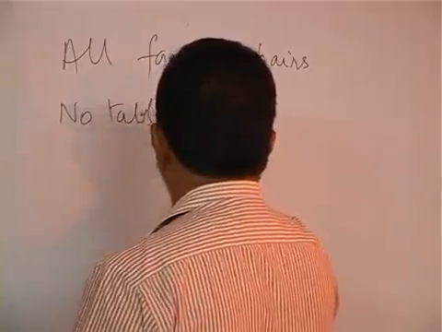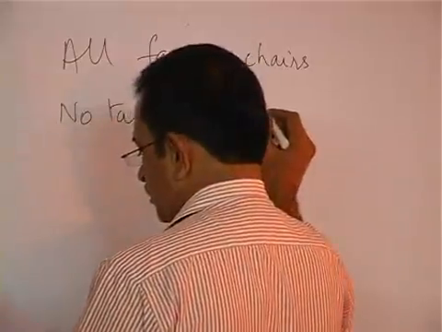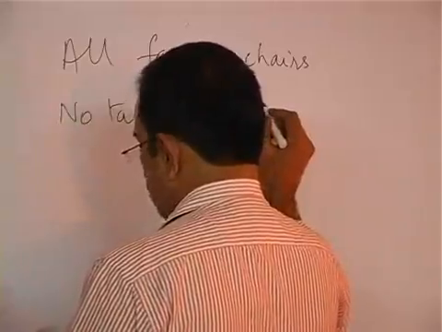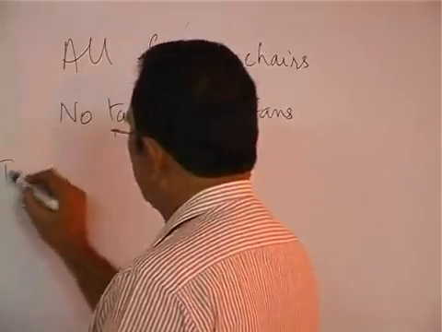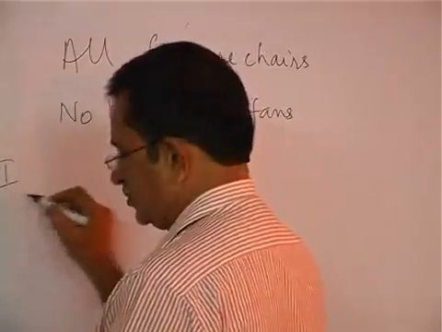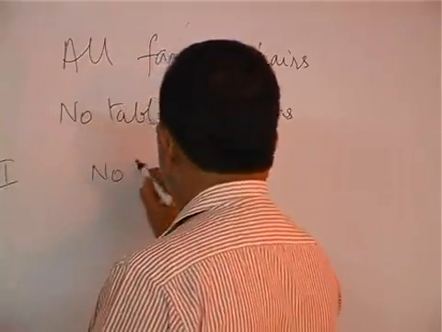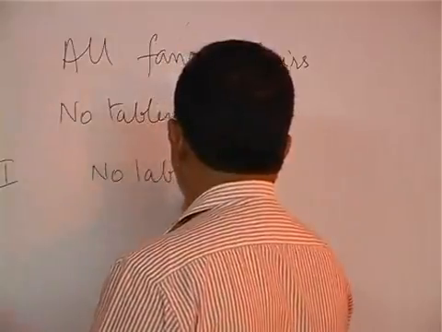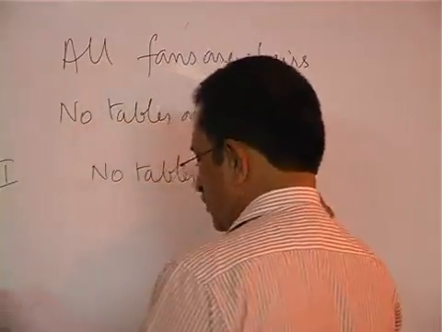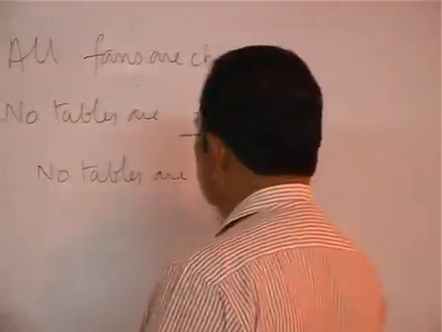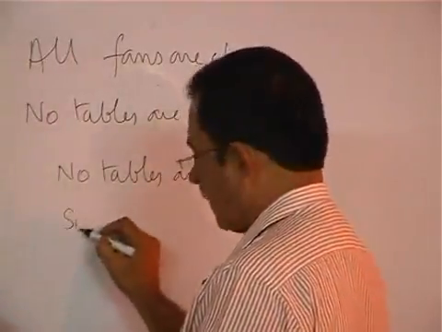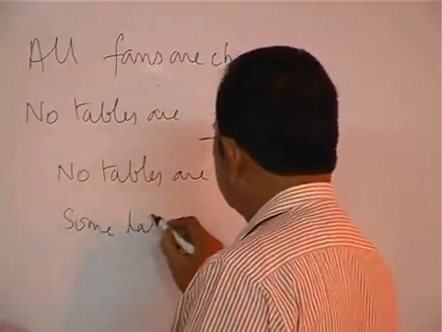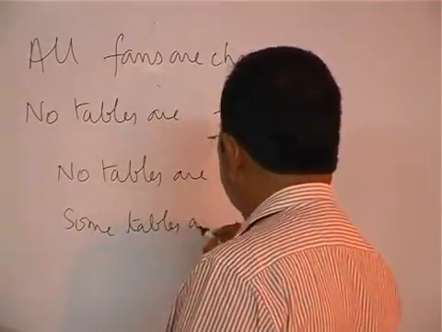No tables are fans. Conclusion 1: no tables are chairs. Conclusion 2: some tables are chairs.